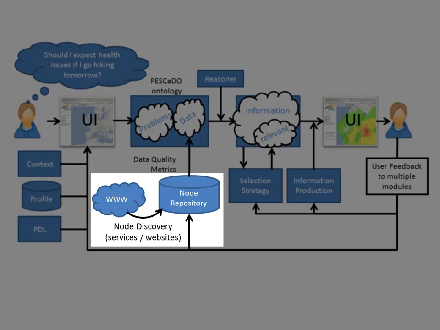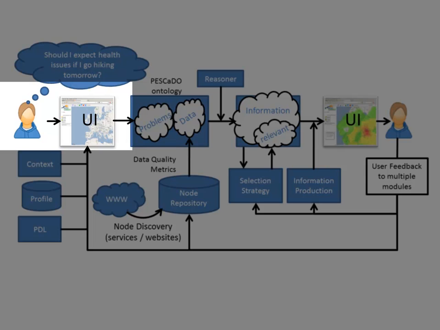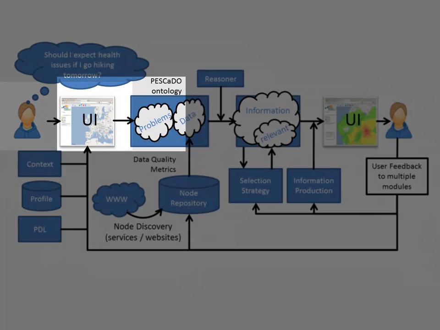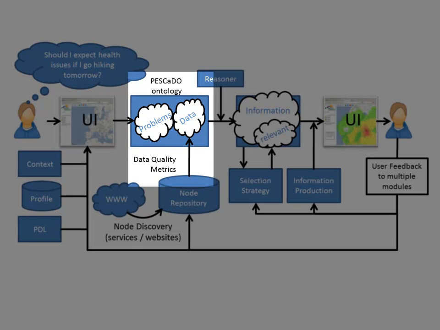Prior to any user session, the system discovers potential web resources through a domain-specific targeted search and classification, and stores this information into a repository. When users access the system, they can formulate a problem description in a web-based editor and submit their inquiry to the system. There, the description is translated into semantic structures stored in the system knowledge base containing its domain knowledge. After identifying most relevant data providers, their data is merged and stored alongside the problem description.